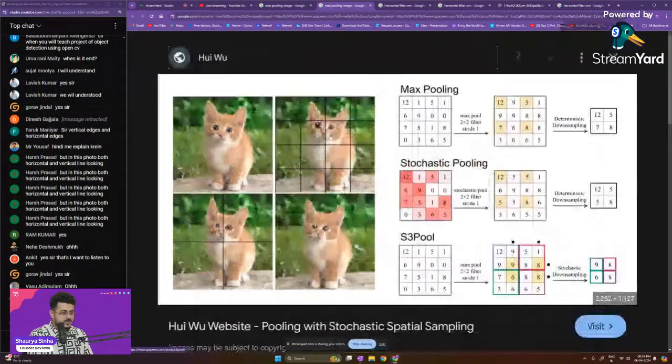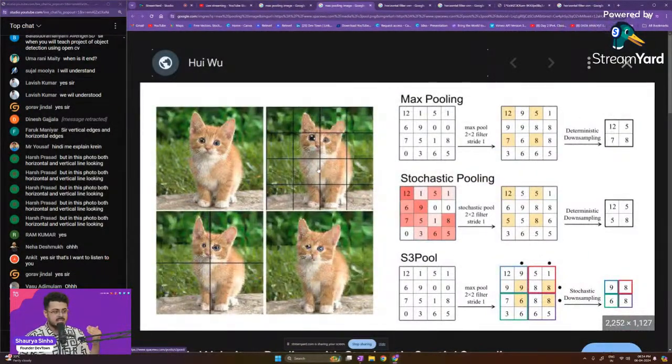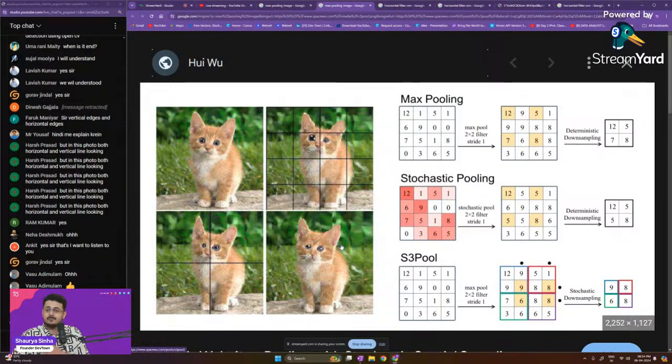As you're able to see right over here, guys, here as well they have applied max pooling on the image of the cat. So this was the original image. Then they applied max pooling, and this is the image that they were able to get. So the size of the image reduces while preserving most of the features of the image, making your entire matrix multiplications and everything way faster.